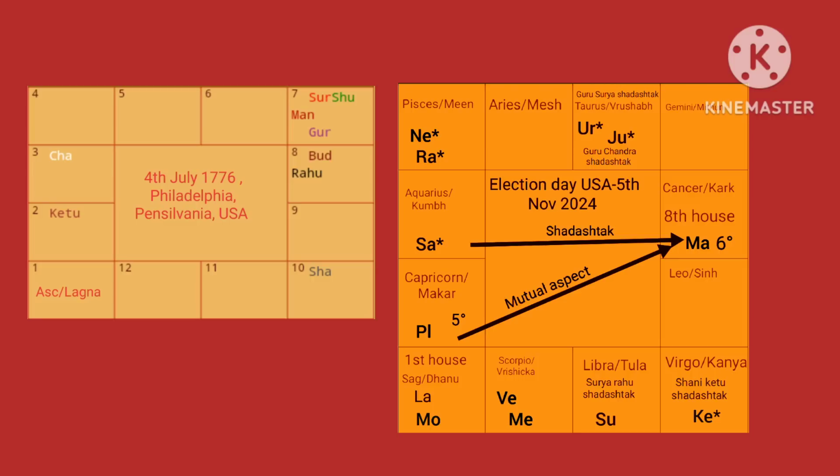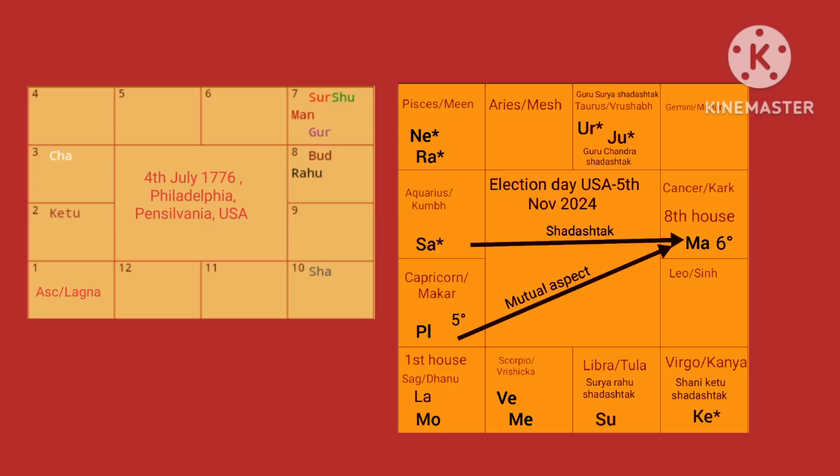Now, in the transit chart on this day, Jupiter is in the 6th house of Taurus or Vrishab with respect to the Dhanu Lagna or Sagittarius ascendant. Again, Jupiter in the 6th house creates religious disharmony in the country. Mars in the 8th house can bring intense violence.